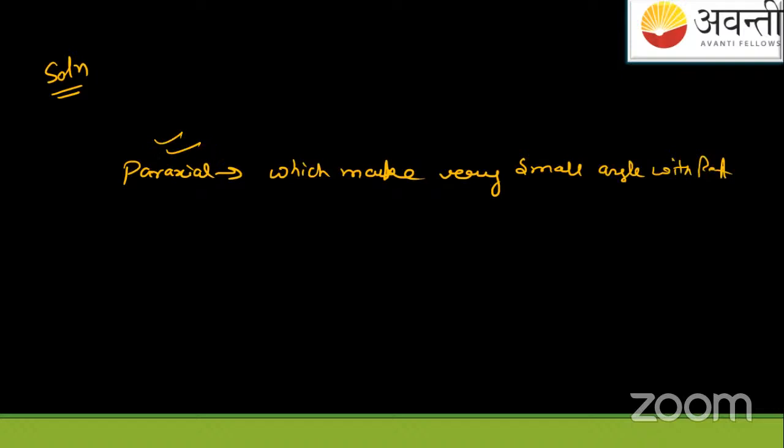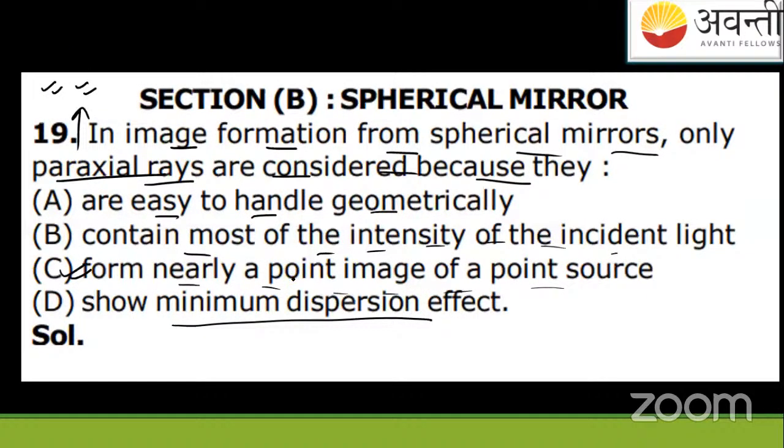Okay, समझ में आ गया? So based on this concept, you will write that it will show a point image of the source. Okay? If the rays are very far away from the principal axis, you will not get a point image. A blurred image also you'll get.